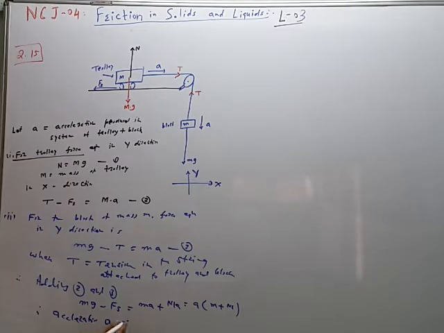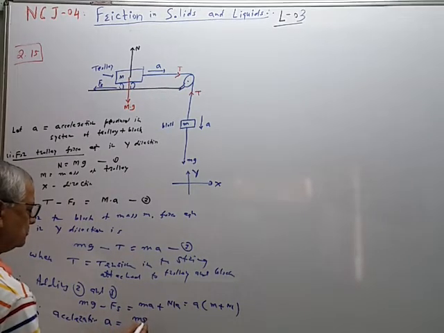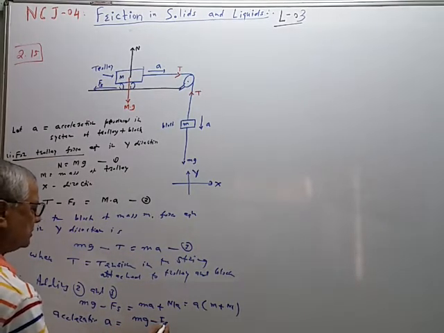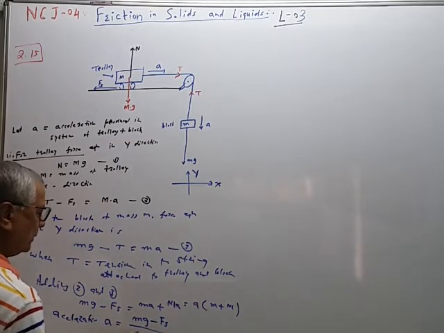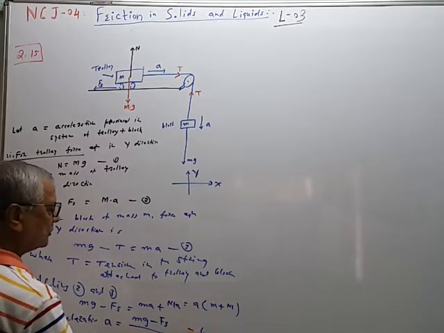Acceleration a is equal to mg minus Fs upon m plus M. This is equation 4.